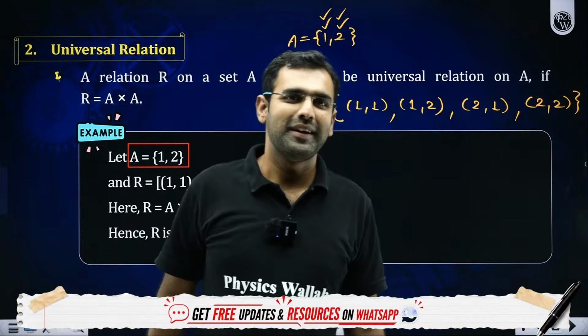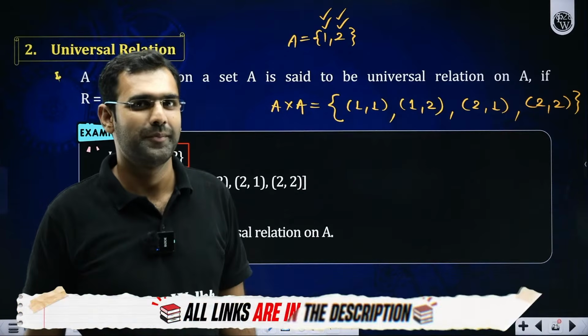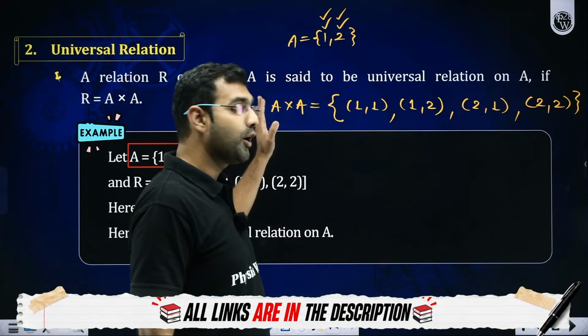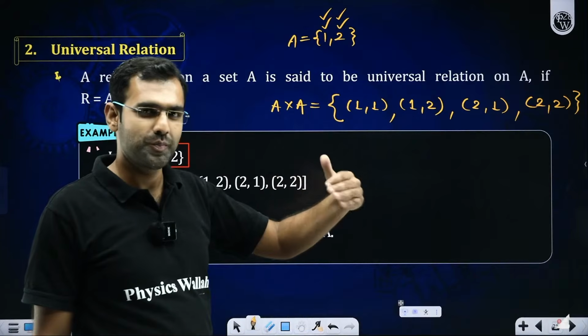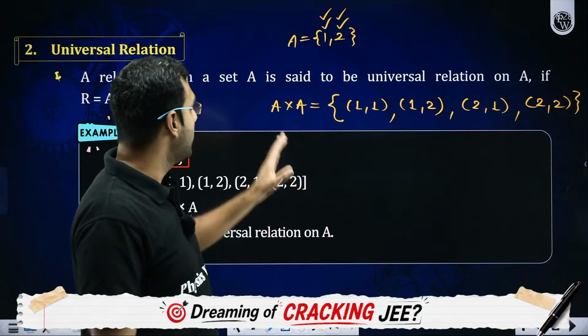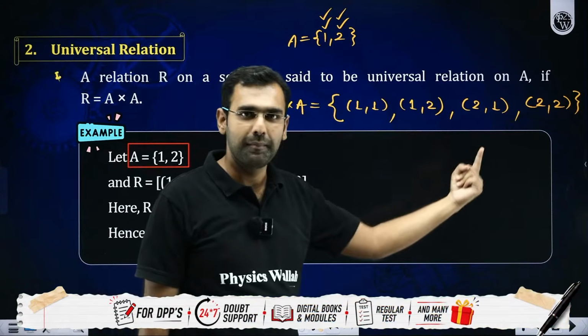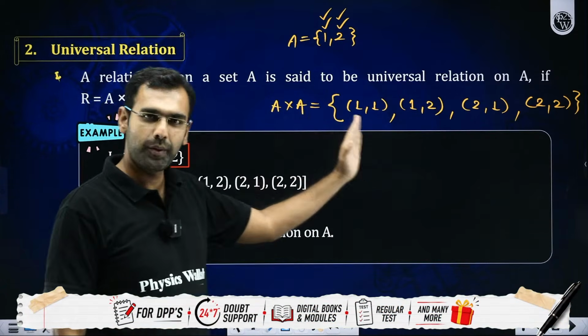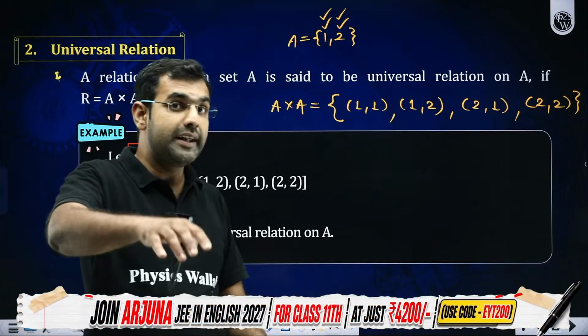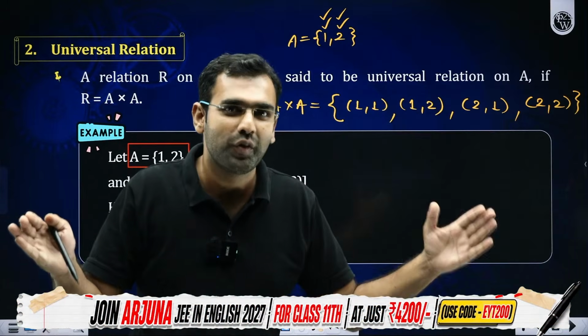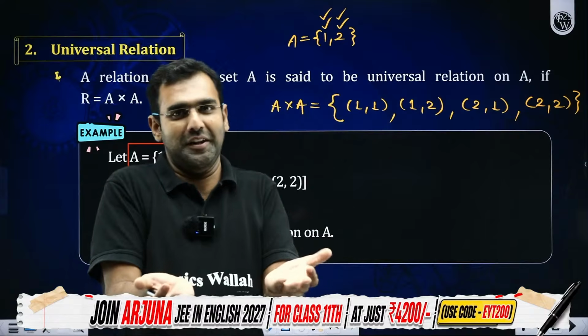Yes or no? Everybody getting it comfortably, all the participants. So this is mapping of A with A, Cartesian product of A with A. When I take Cartesian product of A with A, I get these 4 elements. Why? Because A had 2 elements, 2 into 2, 4. So empty relation had nothing. Universal relation will have everything.